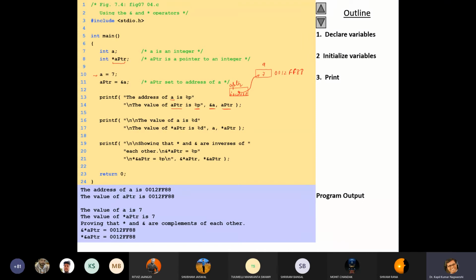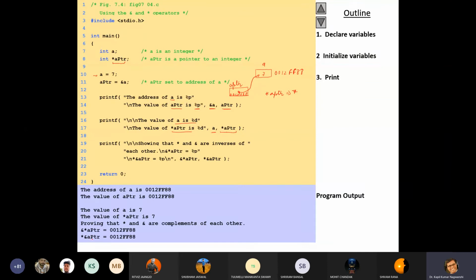A pointer points to this particular address, and whenever I use *aptr, it is always equal to 7. Now in printf, the value of a is directly 7 and the value of *aptr is also 7. Both are the same, but aptr has a different address.